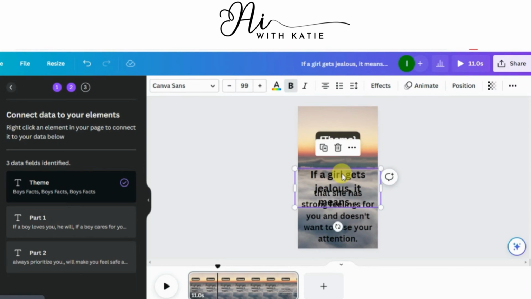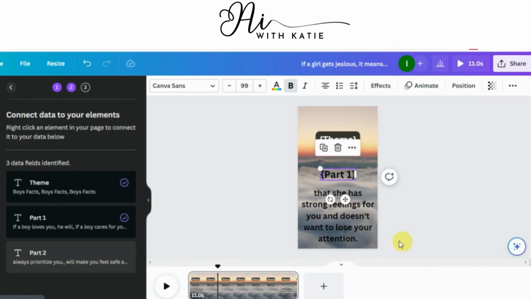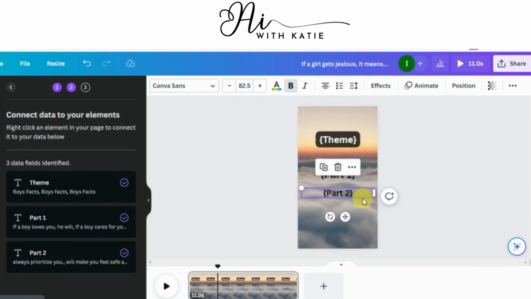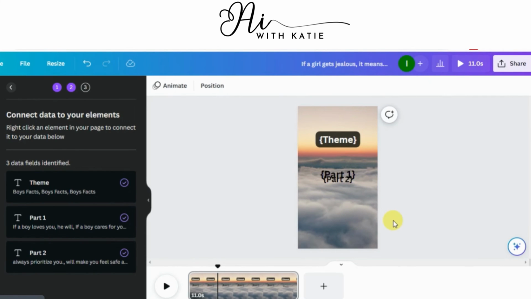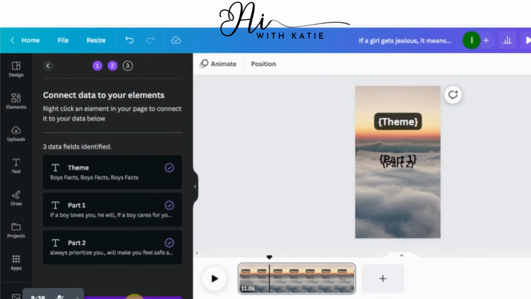Now right click on your first part of the text and click on connect data and click on part 1. This will be our part 1. Now right click on the second part and click on connect data and click on part 2. This will be our part 2. Now on the right side you can see tick in front of theme, part 1 and part 2. It means they are connected to our text.